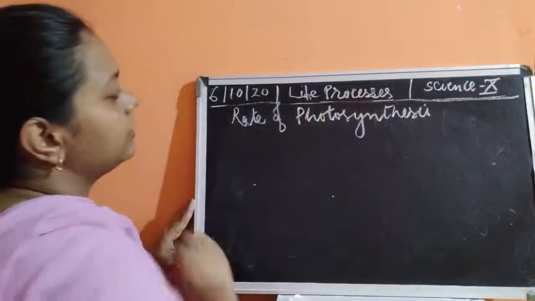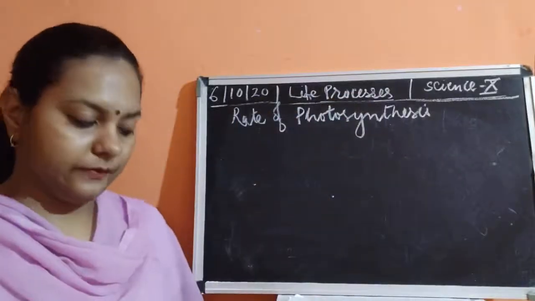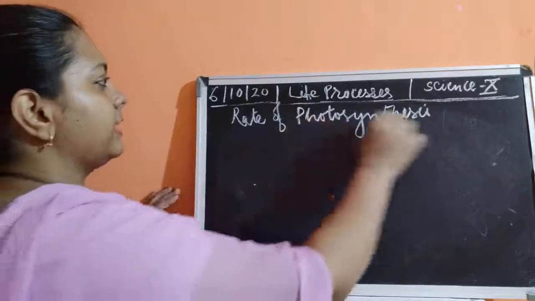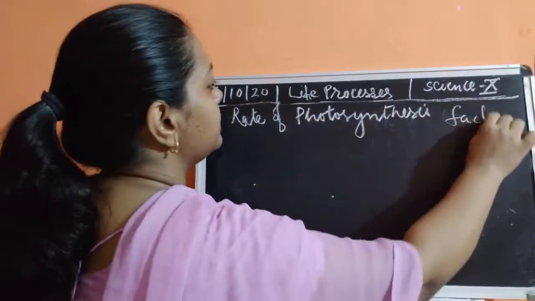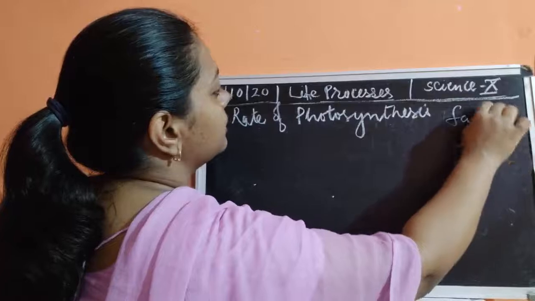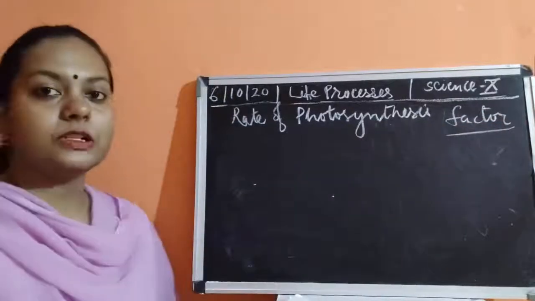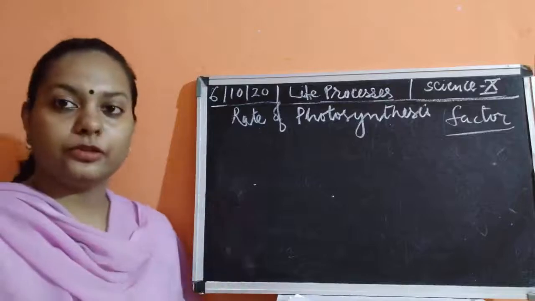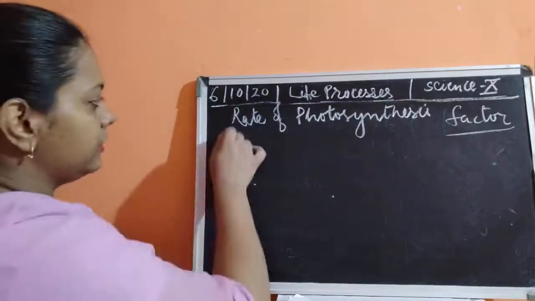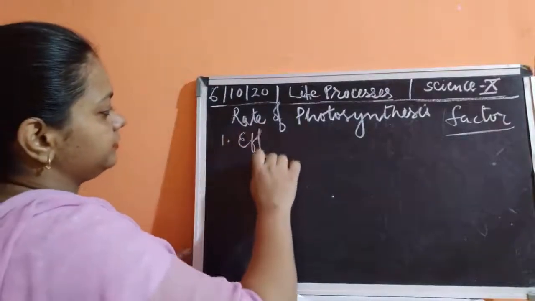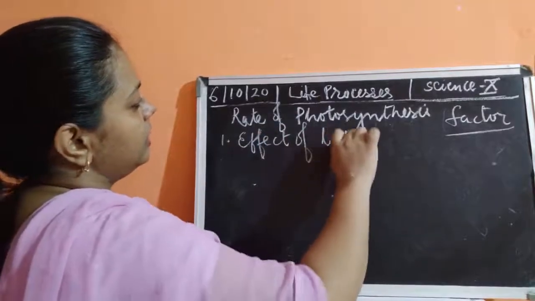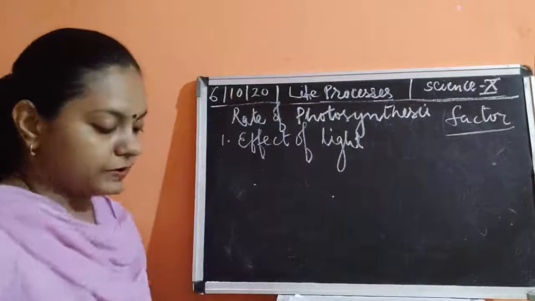is being affected by various factors. So all these various factors are responsible for the increase or decrease in the rate of photosynthesis. What is the effect of light on photosynthesis?